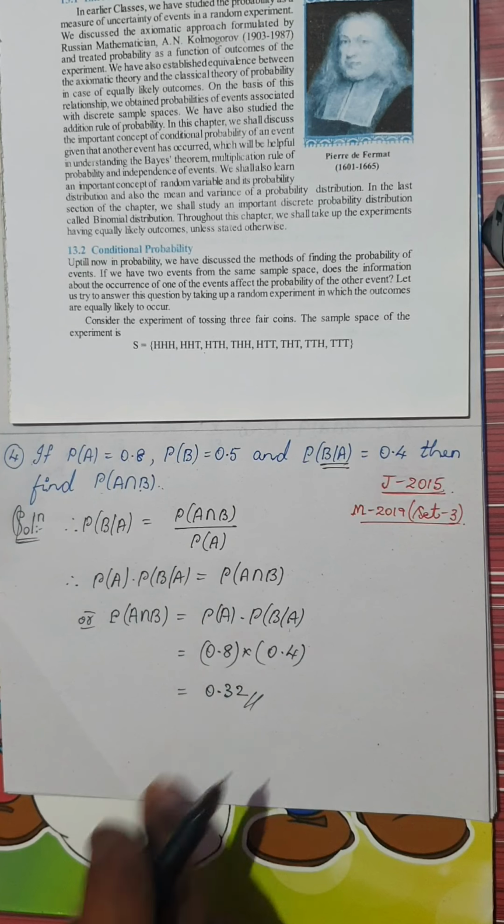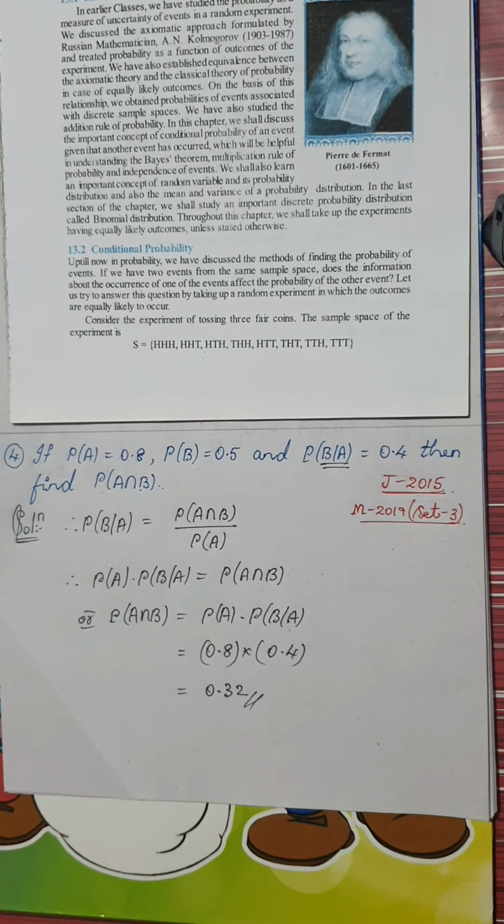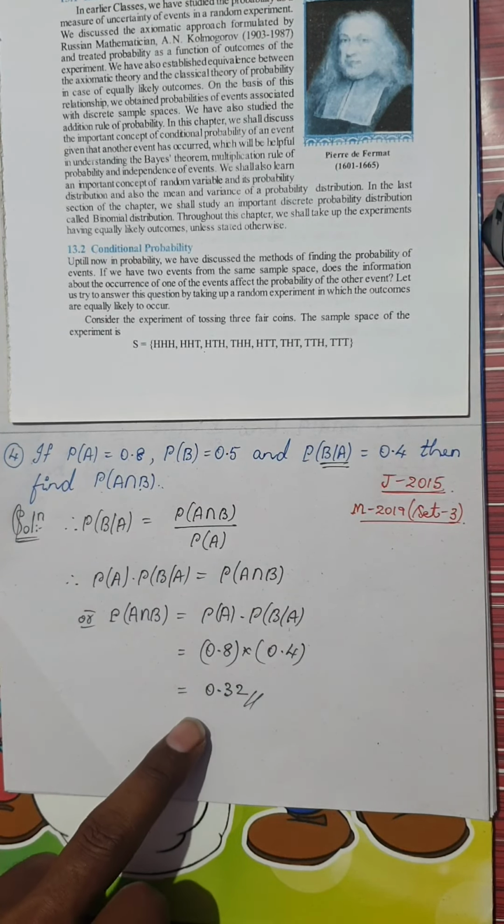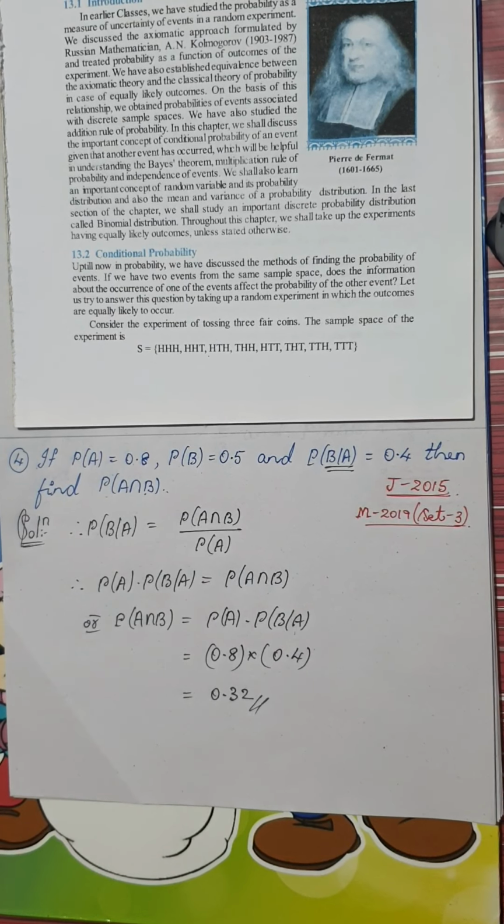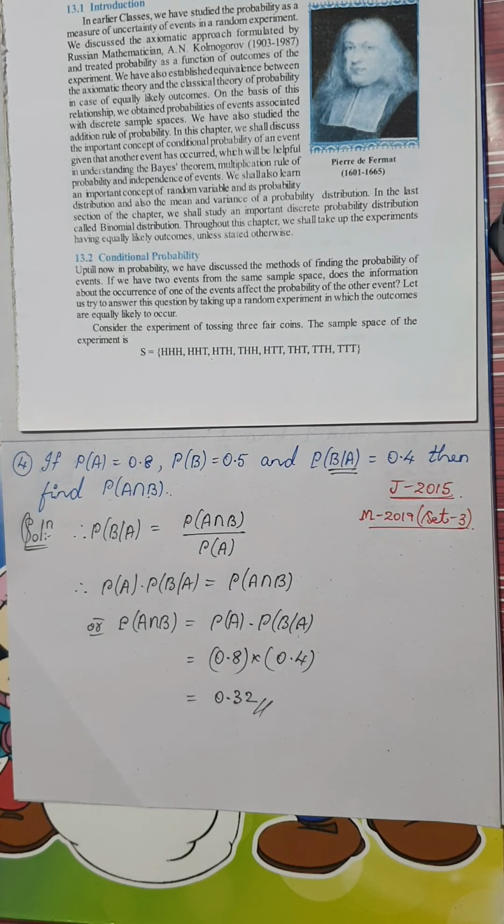You have to call it zero point three two. Okay, very simple, isn't it? I hope you enjoyed seeing this kind of questions for 1 mark, and you would be lucky enough to get 1 mark for this kind of question. Don't say probability is a very difficult chapter. Actually, it is one of the easiest chapters in your second PUC mathematics or any class mathematics.